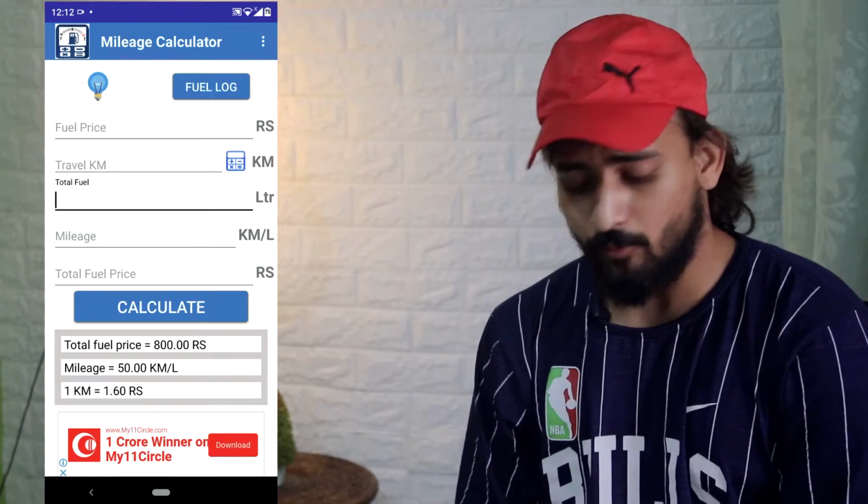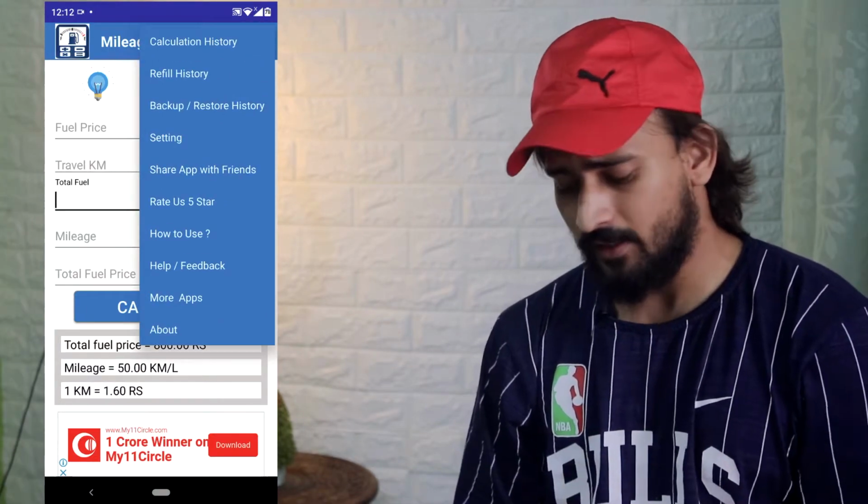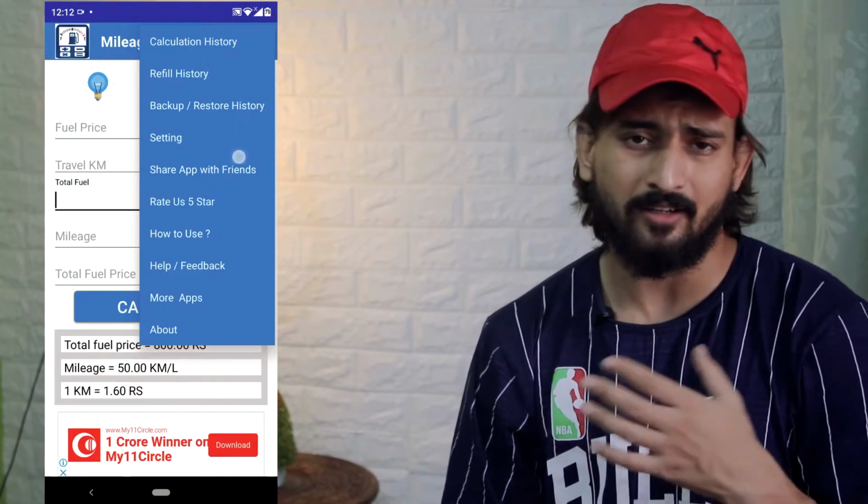And also there are a few more options. You can go to the 3 dots at the top right corner and there are so many things like calculation history, refill history, backup, restore, settings, and so many things. And also one more option is there, fuel log.